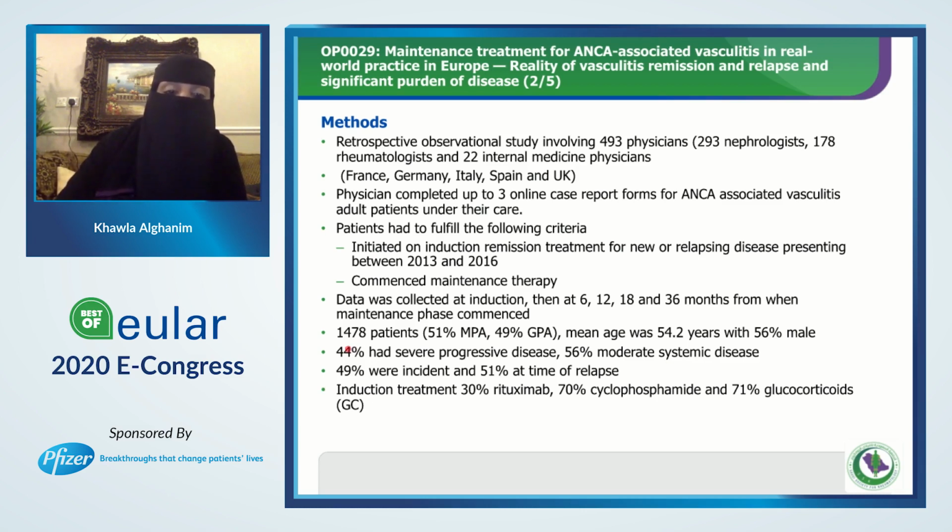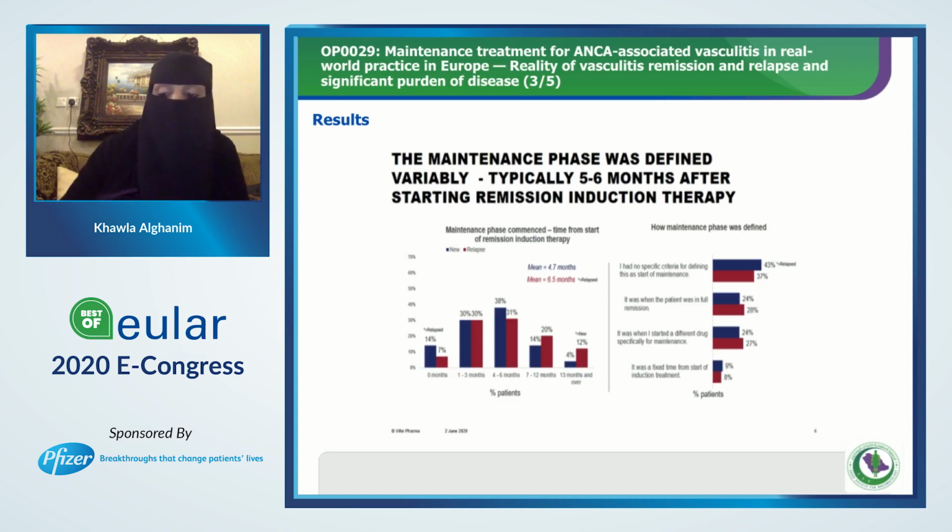And as you can see here, they included around 1,500 patients, half of them with MPA and half with GPA, with a mean age of around 54. Most of them were male, and 44% had severe progressive disease, 56% moderate systemic disease, and almost half of them were incident, and the other half were at the time of relapse. And 30% of these patients were induced with rituximab and 70% with cyclophosphamide.